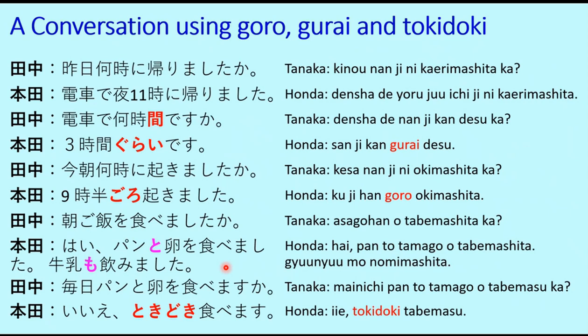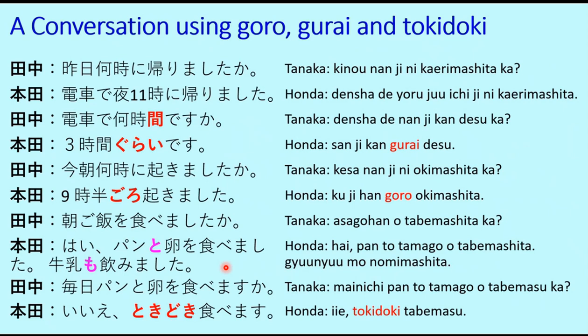Then Tanaka-san says, 今朝何時に起きましたか？This morning, what time did you wake up? This is the question because Honda-san returned very late last night. So Tanaka-san is curious to know at what time he woke up this morning. 9時半頃起きました。Now, since it is not a time interval but a specific time, that is 9:30, goro is used.